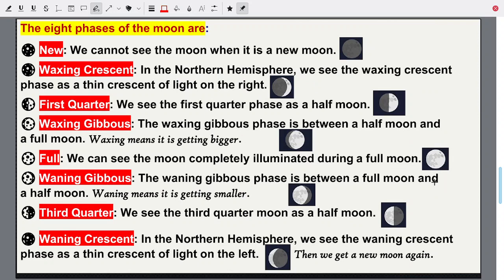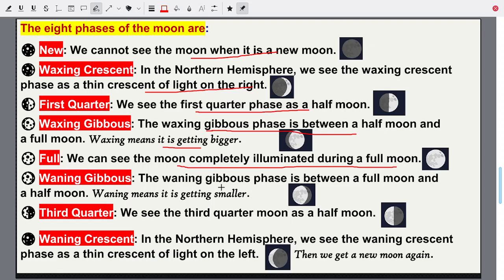The 8 phases of the moon are: new moon, when you cannot see the moon at all. Waxing crescent means you see a thin crescent. First quarter, that is half moon. Waxing gibbous, gibbous means almost full but less than full, more than half and less than full. Waxing means it is getting bigger. Full moon, completely lit up by the sun.